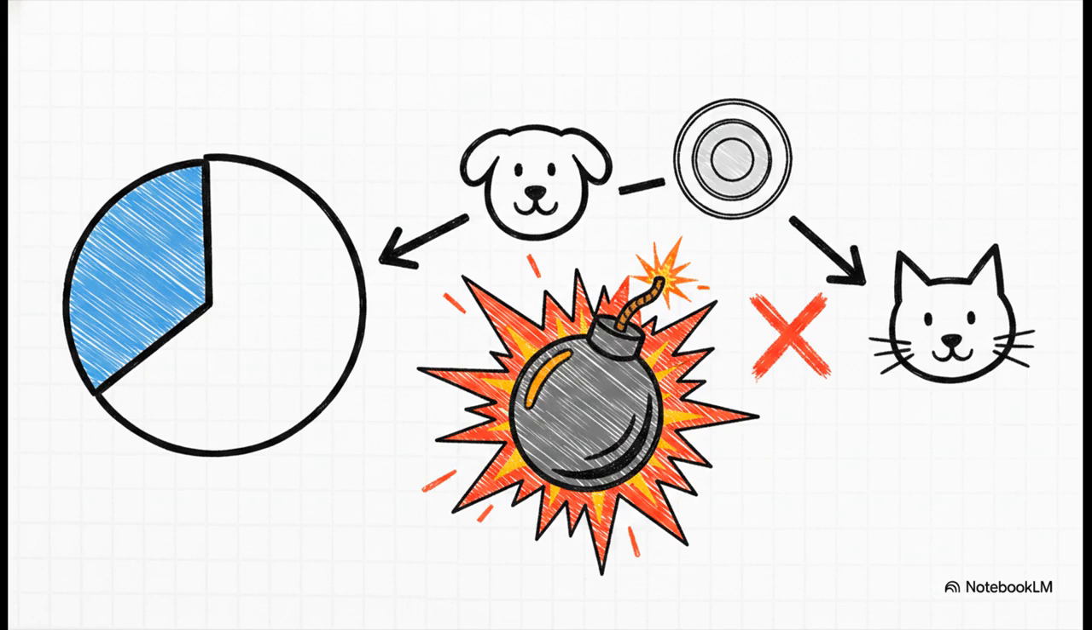Enter categorical cross-entropy loss. This function calculates error using something called negative log likelihood, which is honestly just a fancy way of saying the penalty scales exponentially based on the model's confidence. If the AI is 99% sure an image is a dog, but it's actually a cat, the mathematical penalty doesn't just incrementally increase, it explodes. It teaches the AI a truly vital lesson. Don't just be right, but properly calibrate your confidence so you aren't confidently wrong.